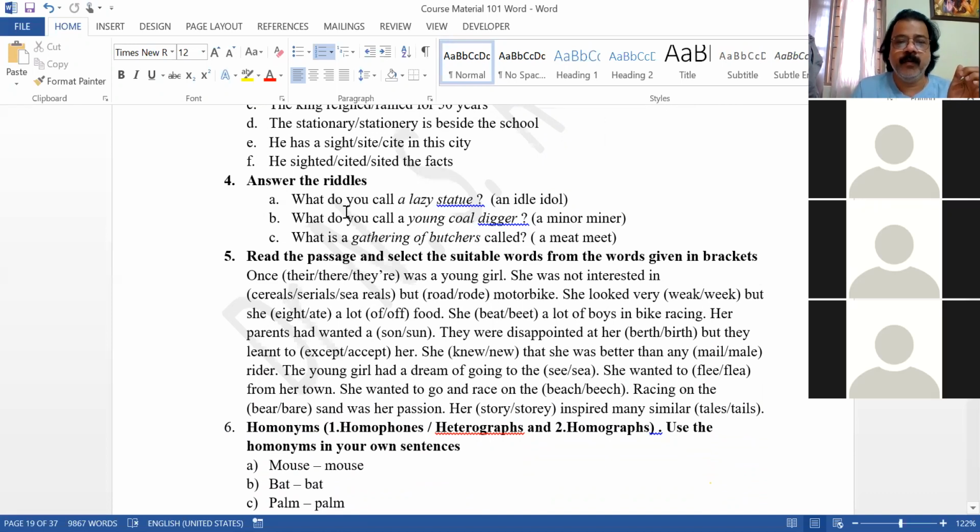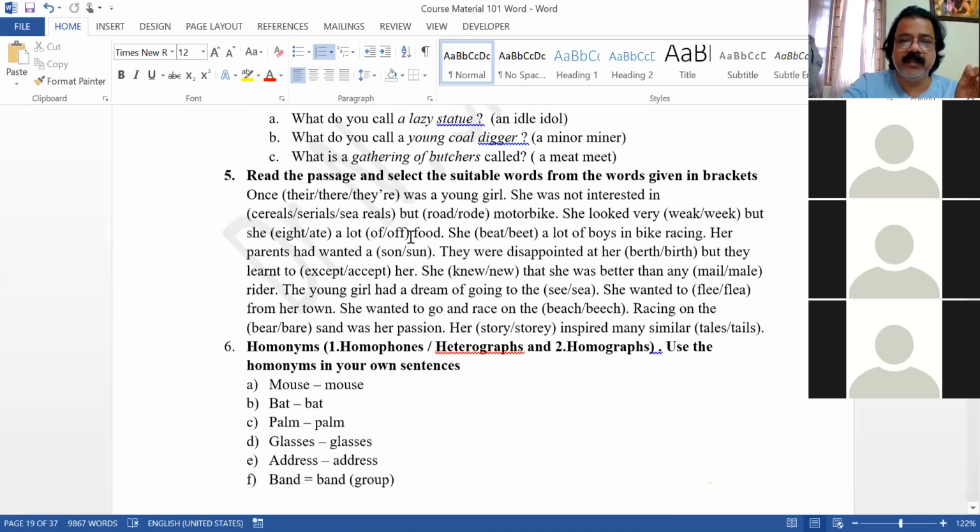Okay, sir. Now, let's forget about this riddle. Read the passage and select the suitable words from the words given in brackets. This also. Now, come on quickly. Do this. Read question number 5. You have to select the words. You have to go through very quickly. We can't waste time on each paragraph like this.